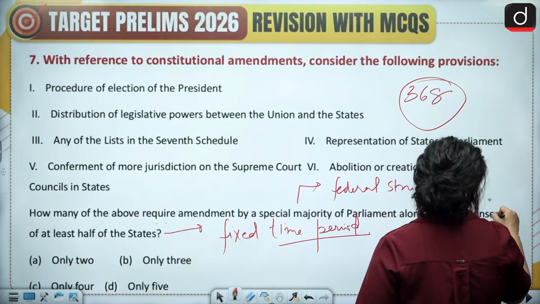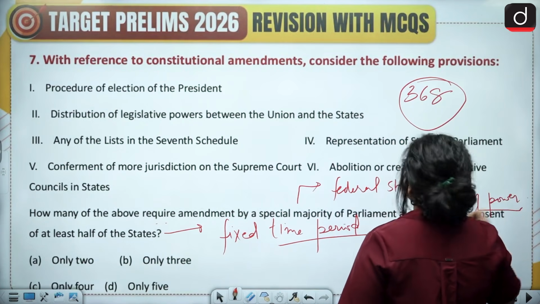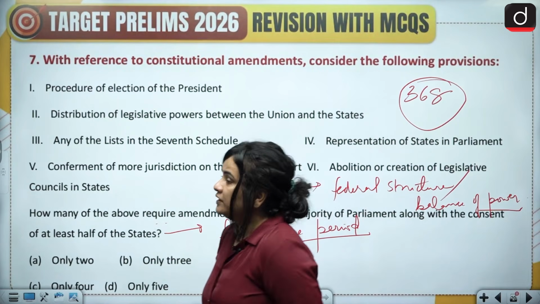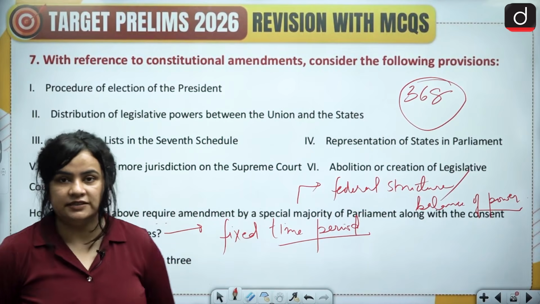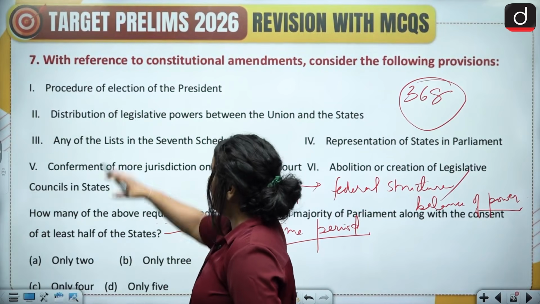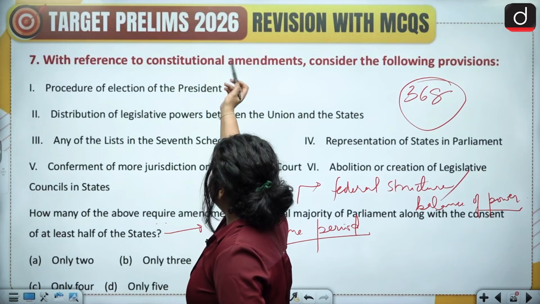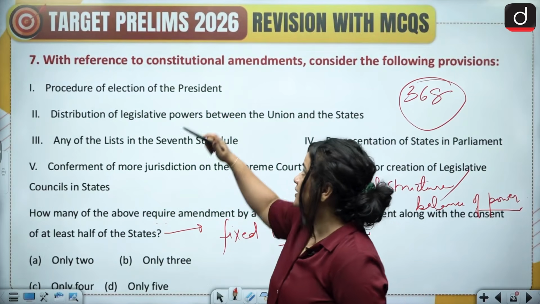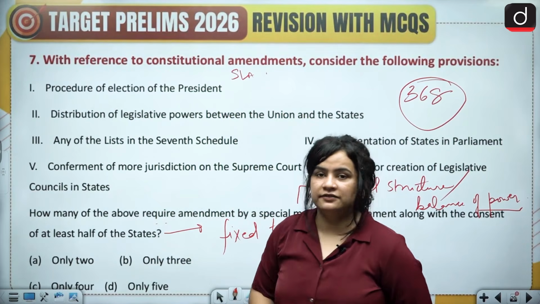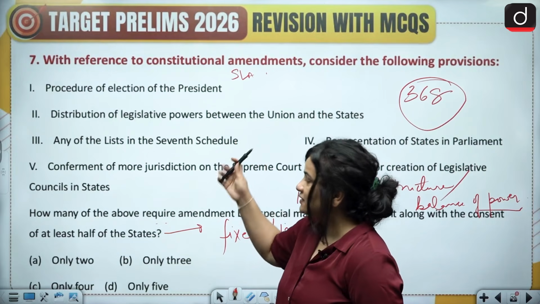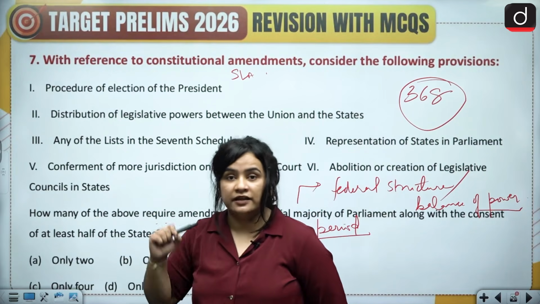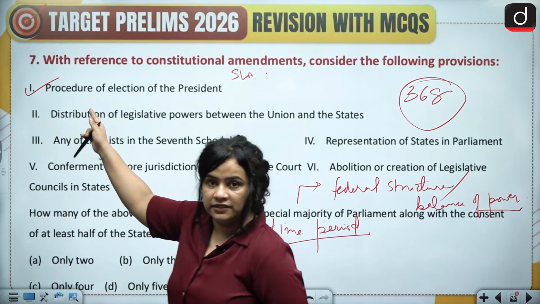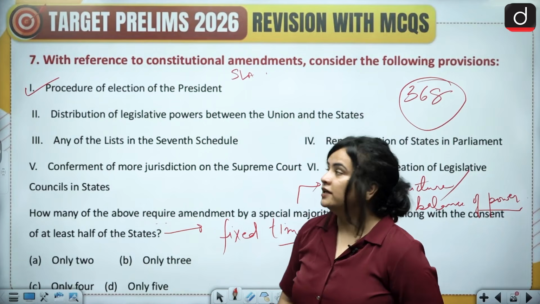So let's consider these options one by one. Procedure of election of the president. We know that here both the elected members of both the houses along with elected members of the state legislative assemblies are involved. Since state legislative assemblies are involved, we do need ratification by states were such a procedure to be changed.